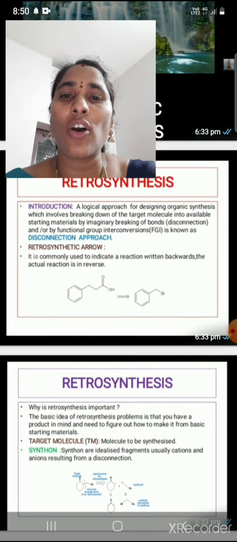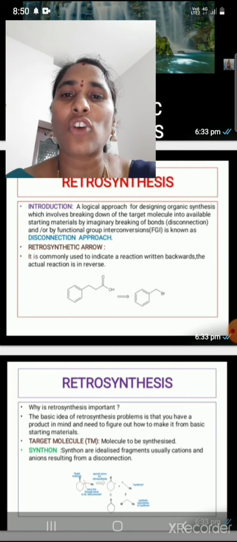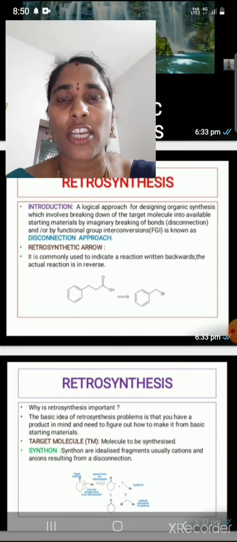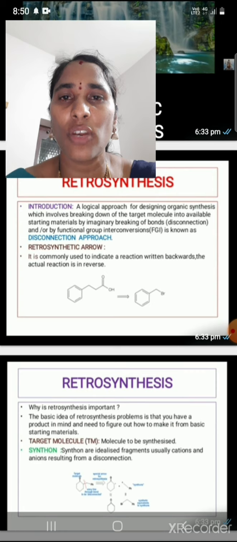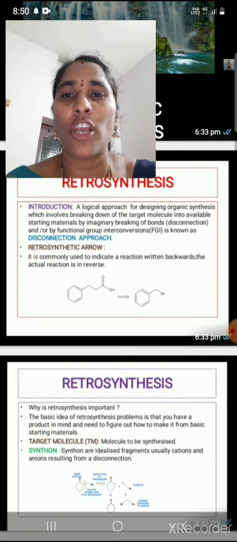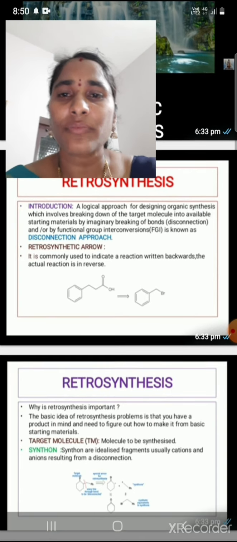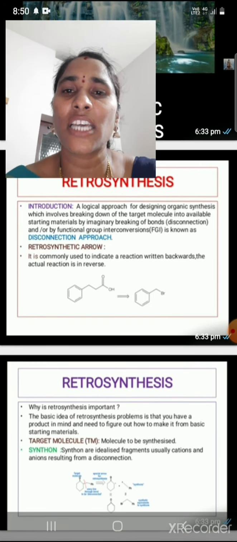Okay, next, the introduction to retrosynthetic reactions. It is a logical approach for designing organic synthesis, which involves breaking down the target molecule into available starting materials by imaginary breaking of bonds, that is the disconnection. The target molecule is the molecule that is going to be synthesized.